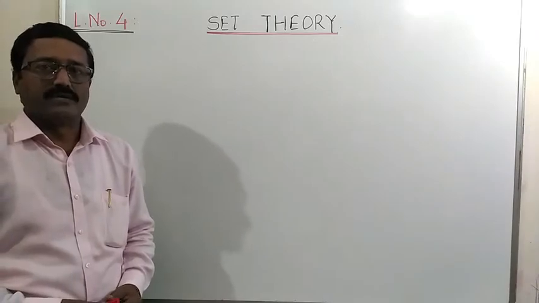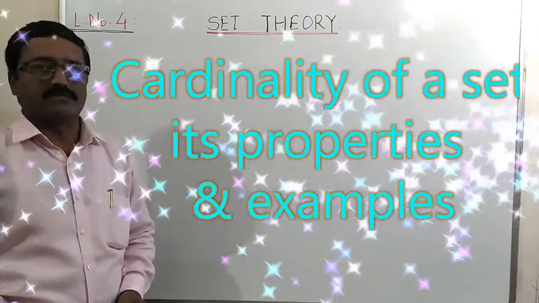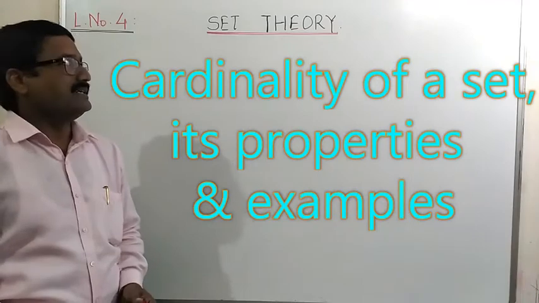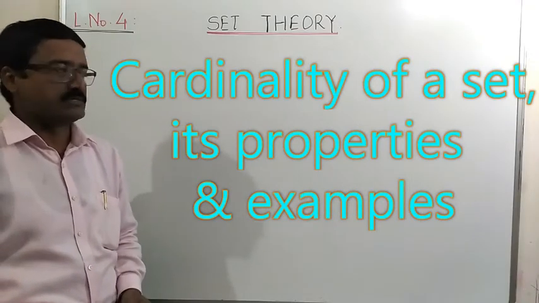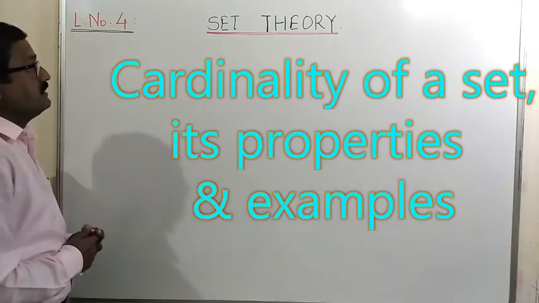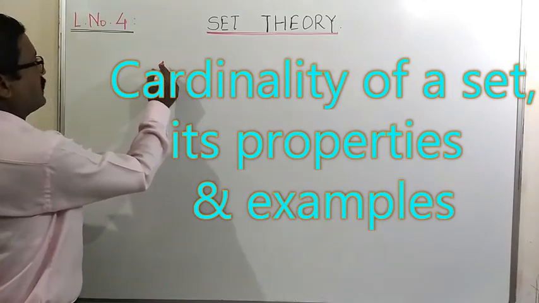Hello students, in today's lecture we will discuss the cardinality of a set, its properties and some examples. Let us see the meaning of cardinality or cardinal number.